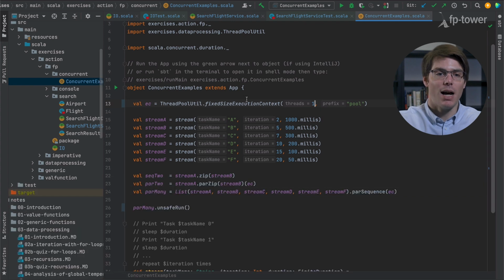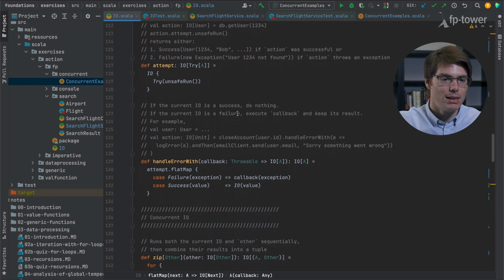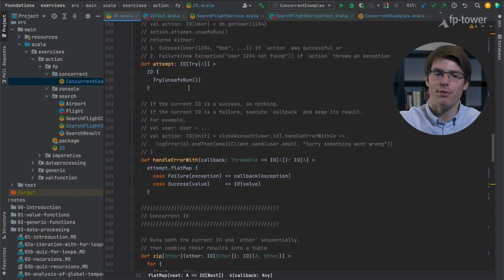Now, as a bonus exercise, I will ask you to review the IO API. I believe there is still one method that uses unsafeRun. I think it's attempt, that it still uses unsafeRun instead of unsafeRunAsync. So potentially this means that we are still blocking for all the error handling methods. So as a bonus exercise, I will let you re-implement attempt using unsafeRunAsync.